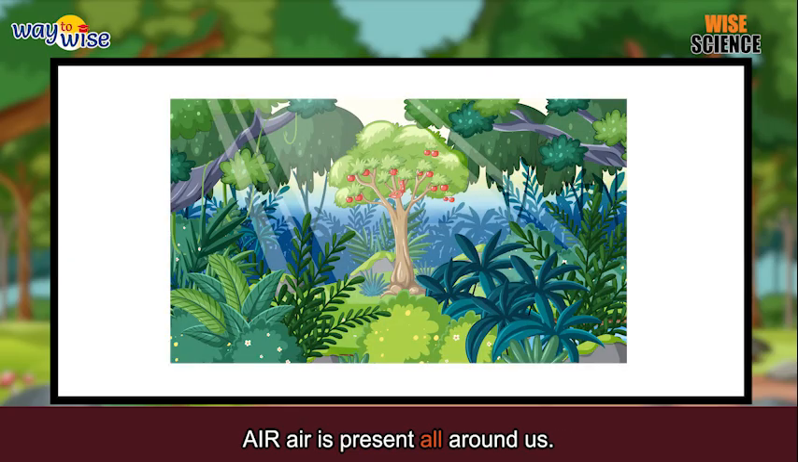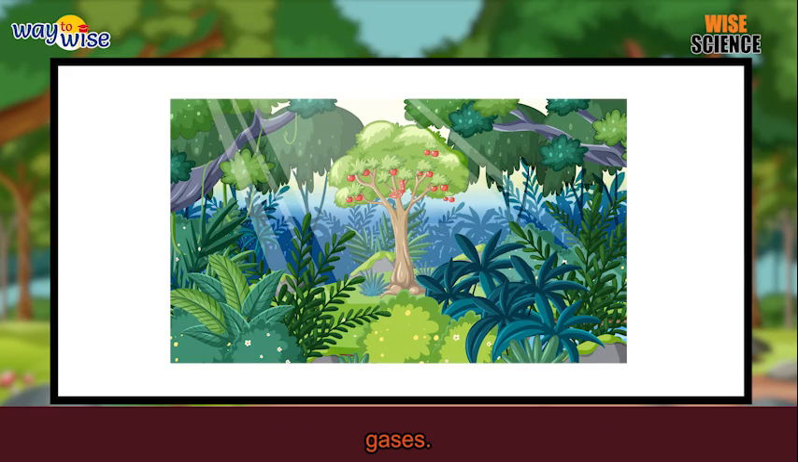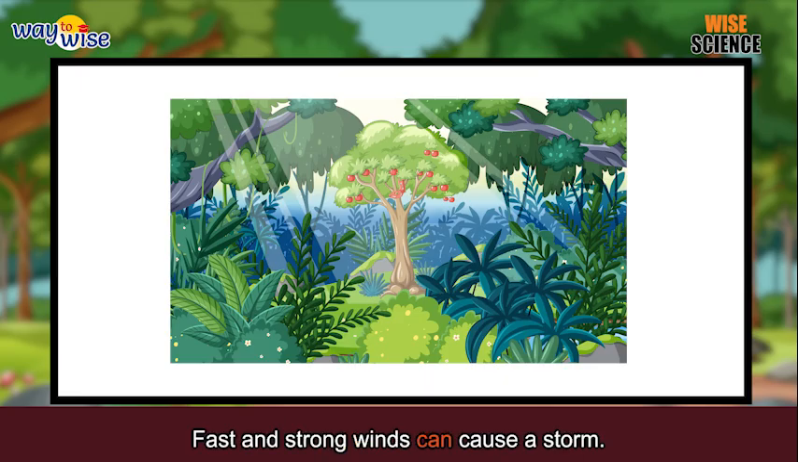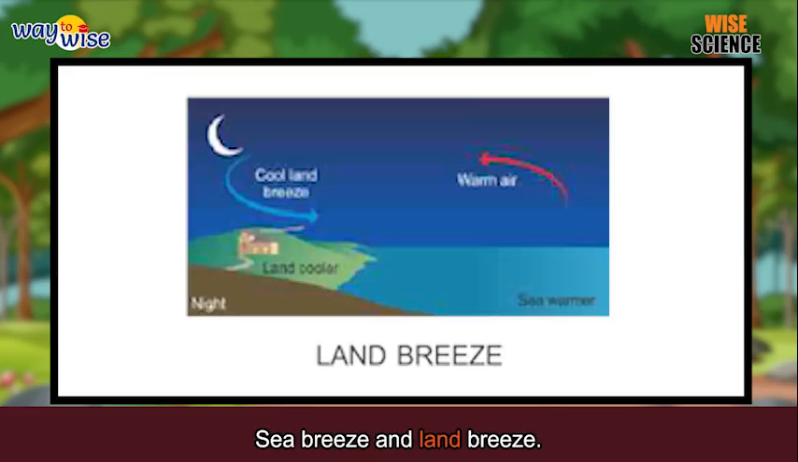Air. Air is present all around us. Air also contains water vapor, smoke, dust, and germs besides gases. Moving air is called wind. Fast and strong winds can cause a storm. Hot and cold air move differently. Sea breeze and land breeze.